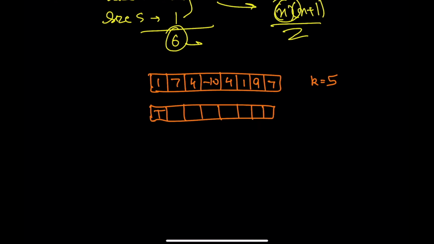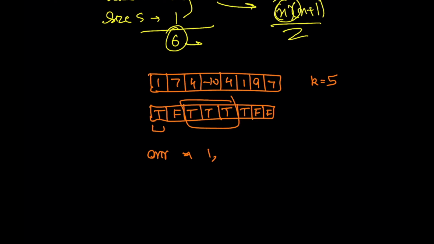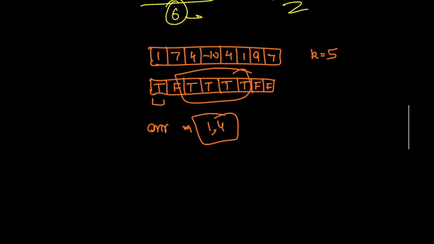So he can endure this, he cannot endure this, he can endure this, he can endure this. This one is also true, this one is true, this is false, right? So we will just count these elements. We will have an array that would have the blocks. This is one block, this is a block of 4 consecutive days, and that's it. We can have these many consecutive days.